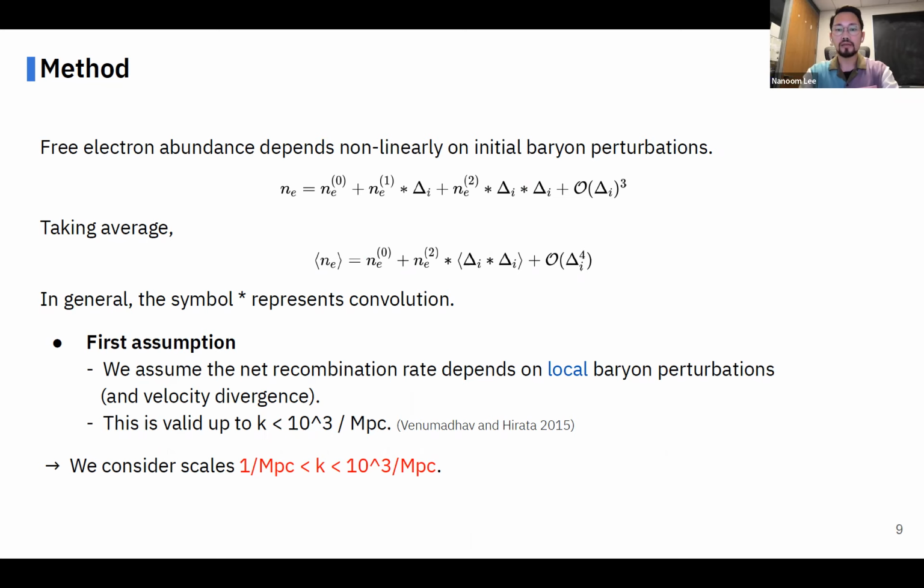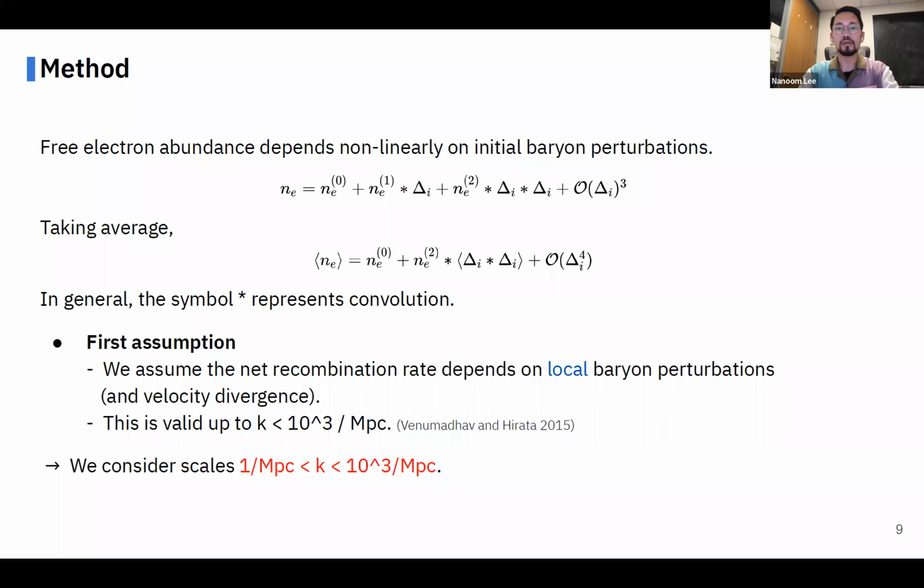The recombination rate depends non-linearly on the baryon density, so we can write the resulting free electron abundance as shown here, where NE1 and NE2 are linear and quadratic Green's functions, and delta I is the initial baryon perturbations. If we take the average, the linear term is gone, and assuming the three-point function of initial perturbations vanishes, we get the first additional contributions to free electron abundance, which is nonlinear and quadratic in initial baryon perturbations.